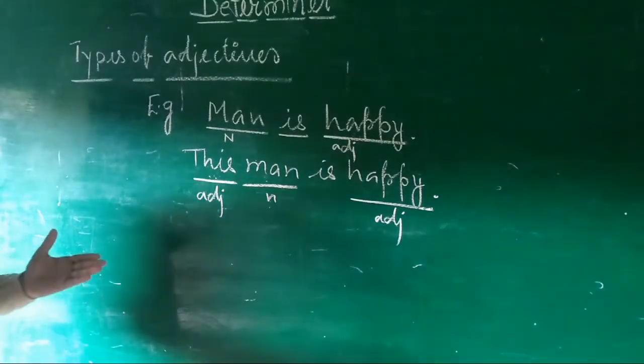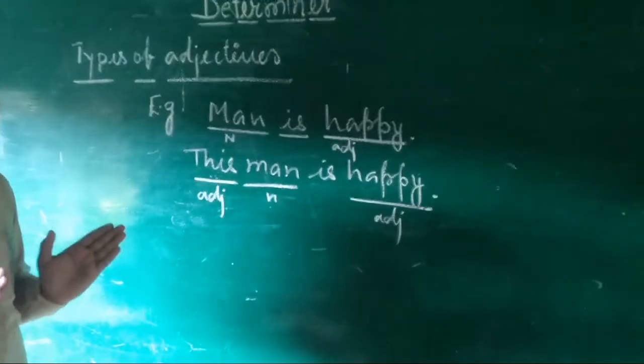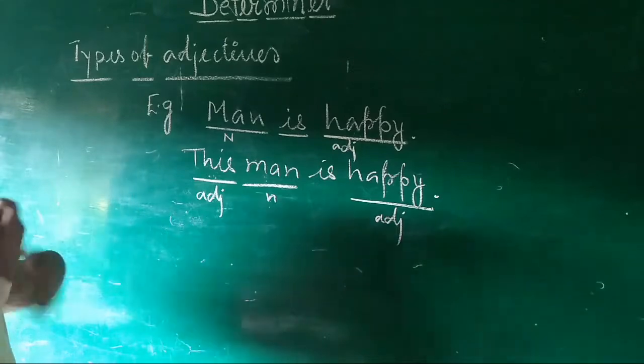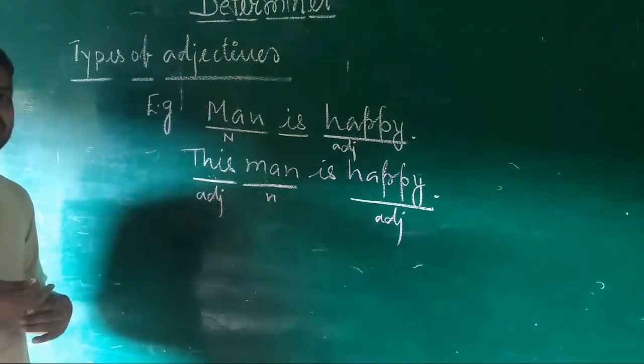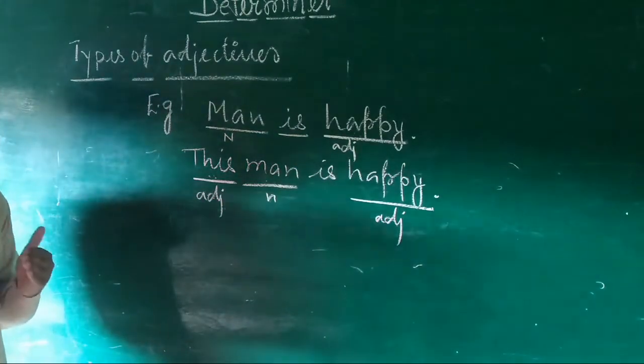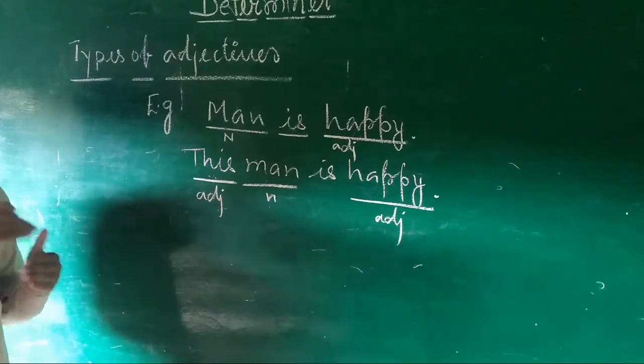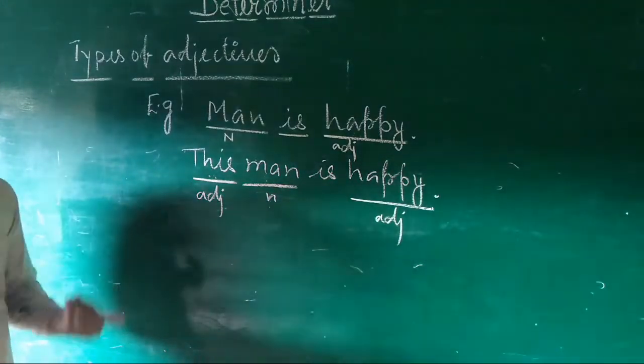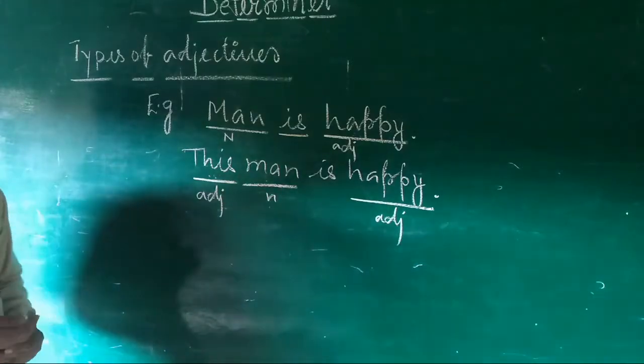You should think also. I may also answer, but you should think. Let us analyze these words. Then we will understand what is the main difference. What are the main points through which we can distinguish these adjectives, this and happy?